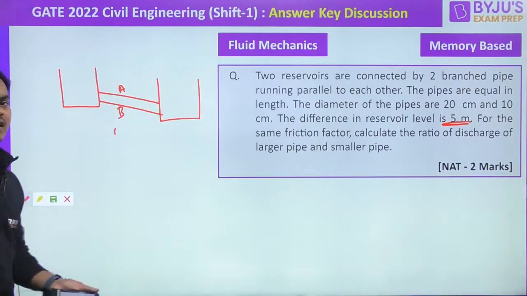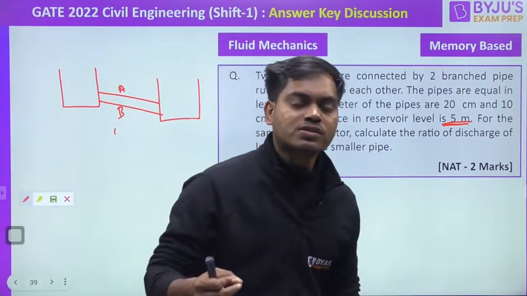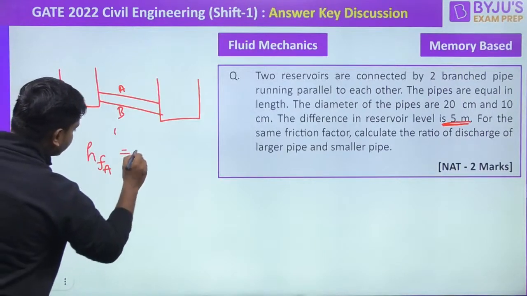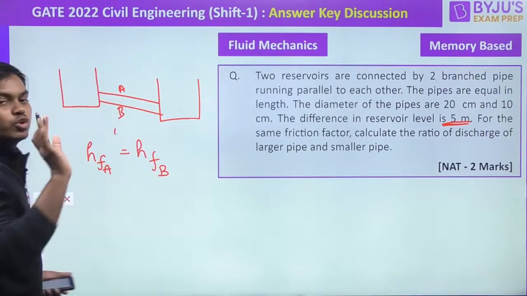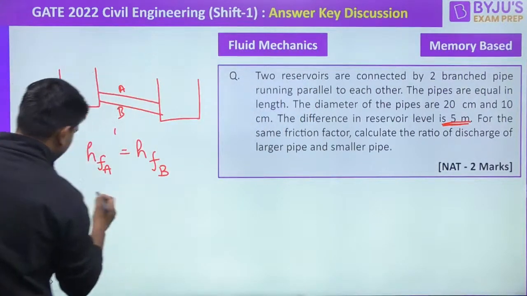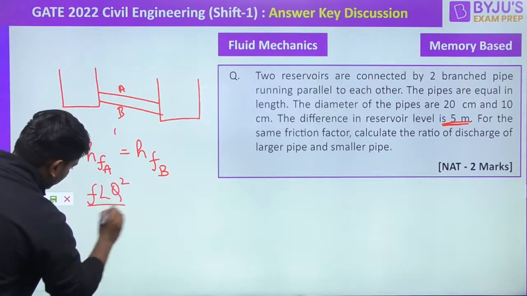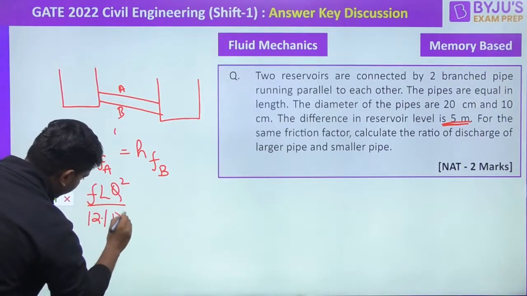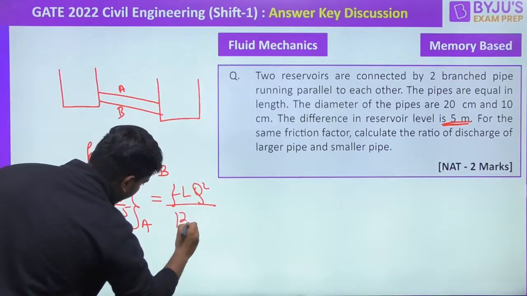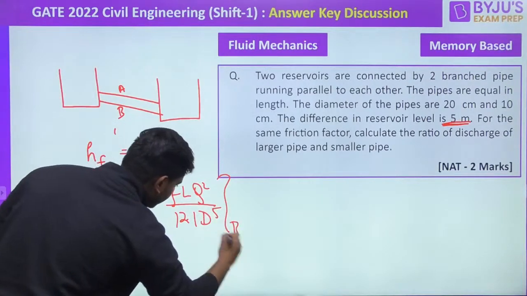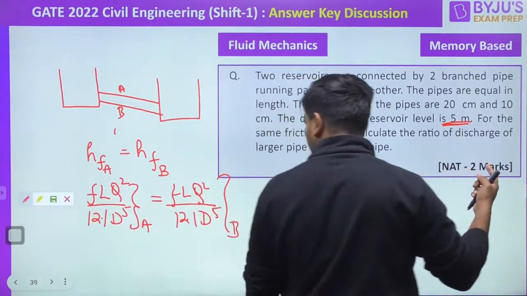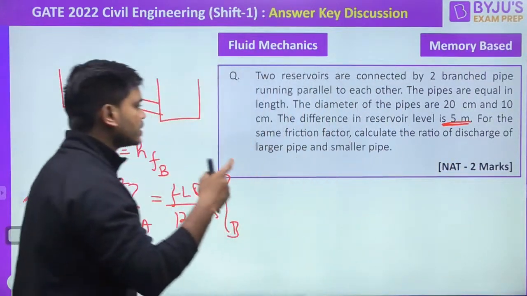Clearly we can see they are parallel, and when they are parallel, the head loss due to friction will be same, right? So HFA, this was the core thing that you had to understand, and rest is nothing but the time waste. You can easily solve it, right or not, guys? You can go for the formula FL Q square by 12.1 d raised to the power 5 for A pipe बराबर FL Q square 12.1 d raised to the power 5 for the B pipe. That is it. F will be cancelled out, L will be cancelled out, discharge we have to find out, D we know, one is 20 and one is 10 centimeter.